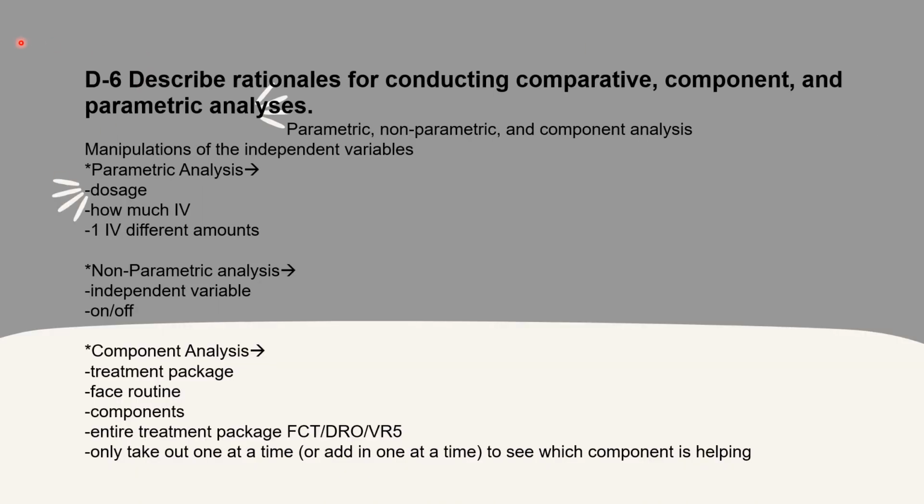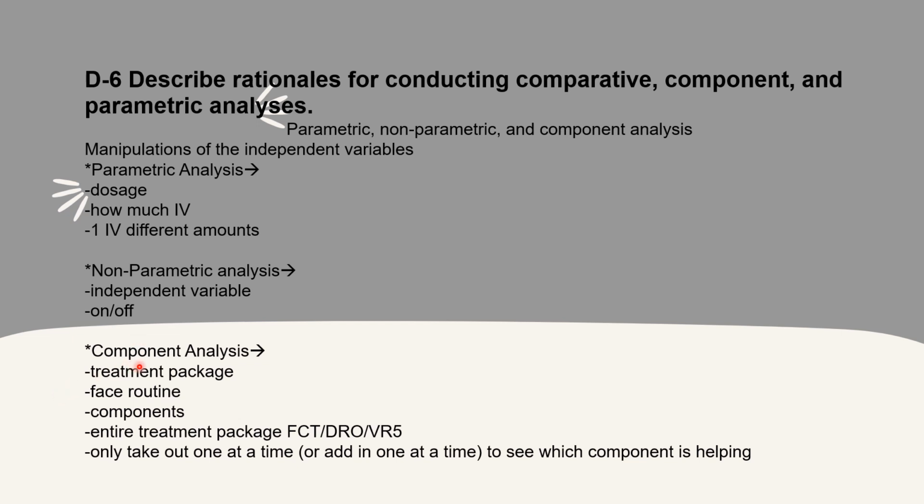Section D6. Describe rationales for conducting comparative, component, and parametric analysis. So this is when we have manipulations of the independent variables. Specifically for a parametric analysis, we're talking about a dosage. So how much of the independent variable are we using? There's going to be one independent variable in different amounts. When we're talking about non-parametric analysis, we're talking about on or off. So either we have the independent variable present or we don't.